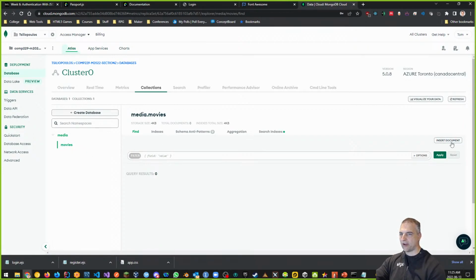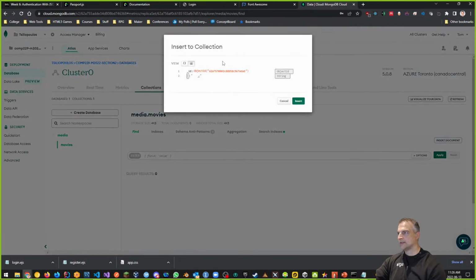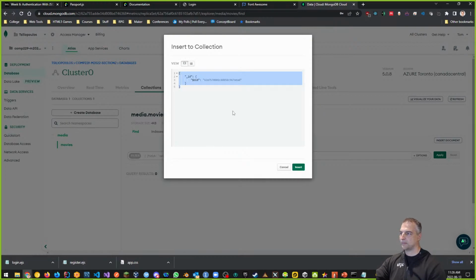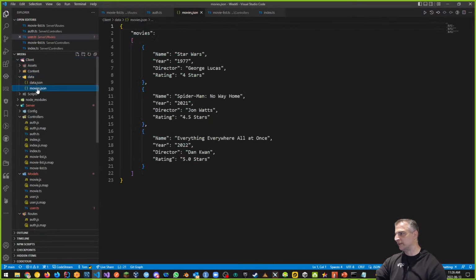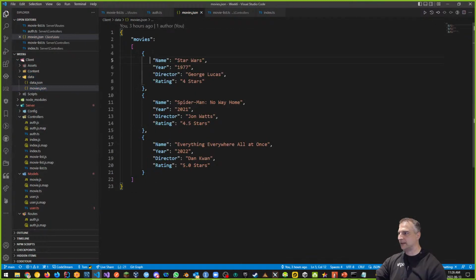So on the very right area here, it says insert document. Now there's other ways to get my data in here, but I want to show you how to insert things by hand. So if I go here to insert document, then it says, hey, look, this is a way of inserting the document, but I don't want this view. I want this view right here. And this is perfect, guys. Guess why? Because I can go back to my Visual Studio Code. Under my client, I have a data folder that I made for you last week with my movies.json. I have all of this data right here.